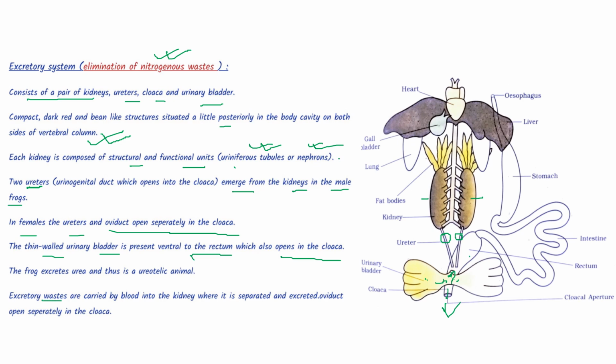So excretory wastes are carried by blood into the kidney, where they are separated and excreted through the cloaca.